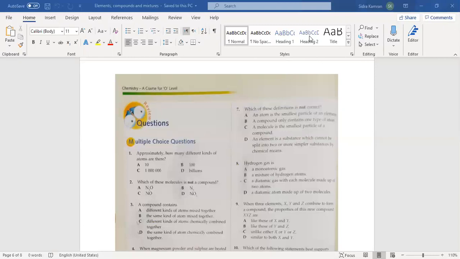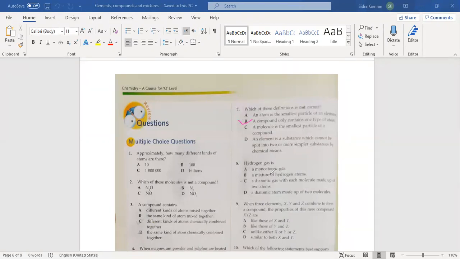Musfira, which one is not a correct answer? Miss, B, because compound only contains one type of atom, so it's wrong. A compound has different types of atoms. When there is the same type of atom, we say it's a molecule. But when there are different types of atoms, we say it's a compound. So option B is not a correct one.